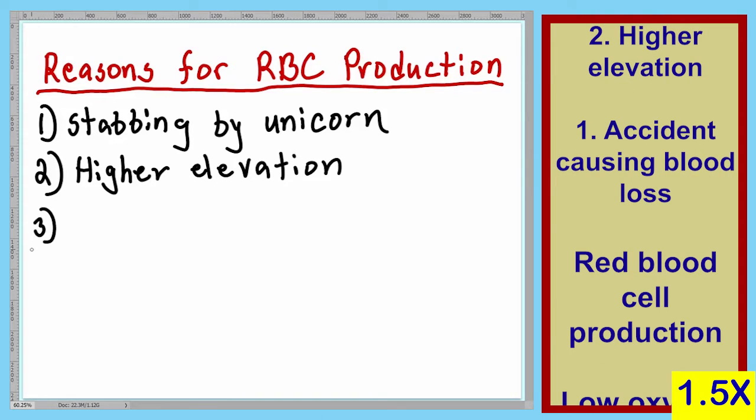For number three, let's say that some aliens come to Earth and they siphon off our atmosphere. When they do this, our atmospheric pressure is going to be much lower, and so much less oxygen is going to be able to get down to where we are. And so for the third reason, let's put alien siphoning of atmosphere.